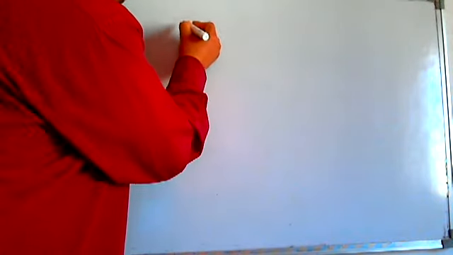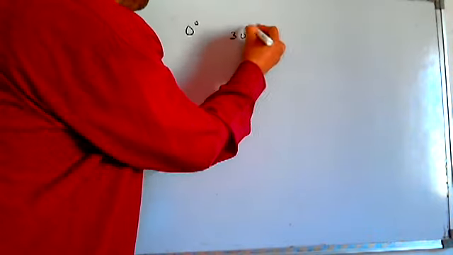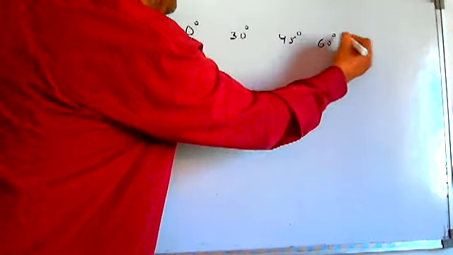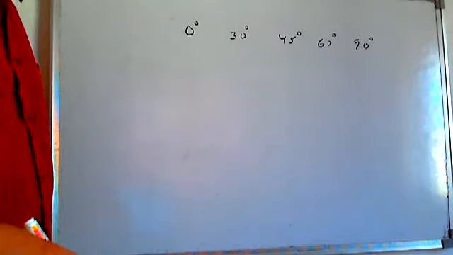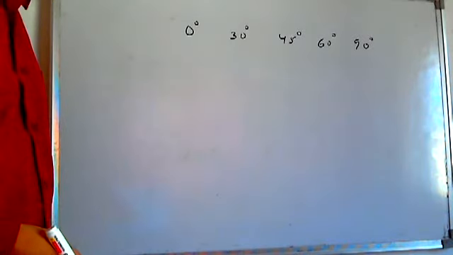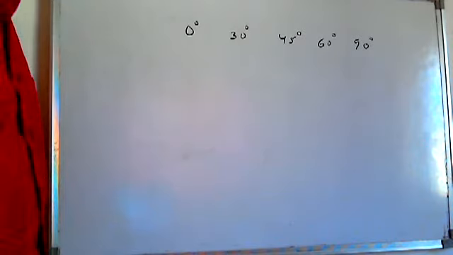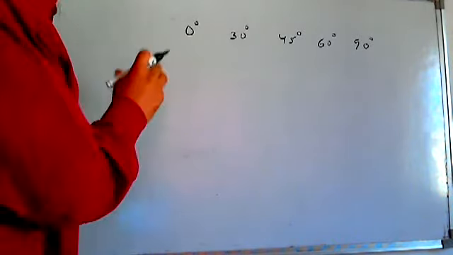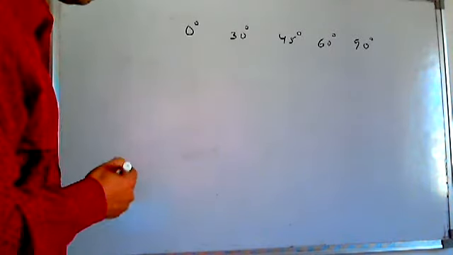The angles of concern can be 0 degree, 30 degree, 45 degree, 60 degree, and 90 degree. No, the angle of concern can be anything, but I'm talking about the standard angles of concern. It's 0 degree, 30 degree, 45 degree, 60 degree, and 90 degree. So we must remember the values of these trigonometrical angles.